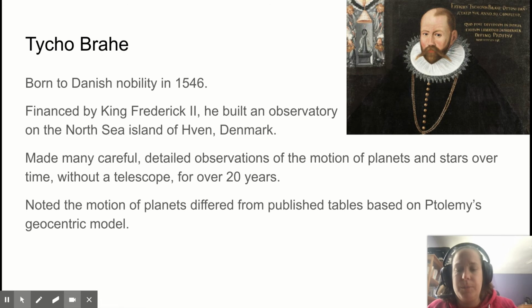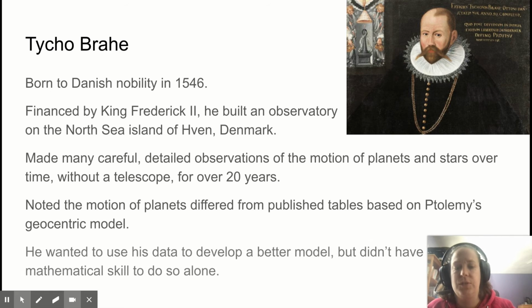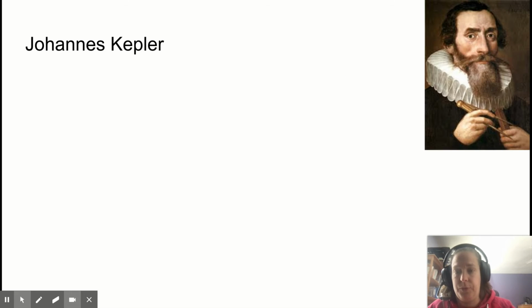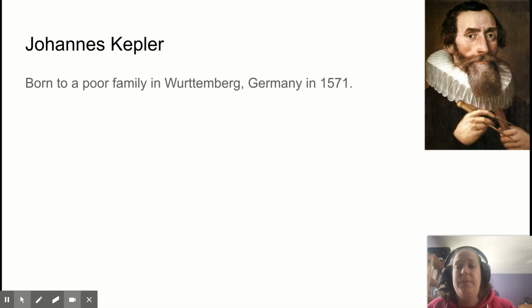He noted the motion of planets were different from what Ptolemy's geocentric model had predicted. So this is where Ptolemy's model is starting to fall apart. It's no longer predicting accurately the motion. So something had to be done to change our understanding. And he wanted to develop a better model using his data, but he just didn't have the mathematical skill to do this by himself. So he found Johannes Kepler.